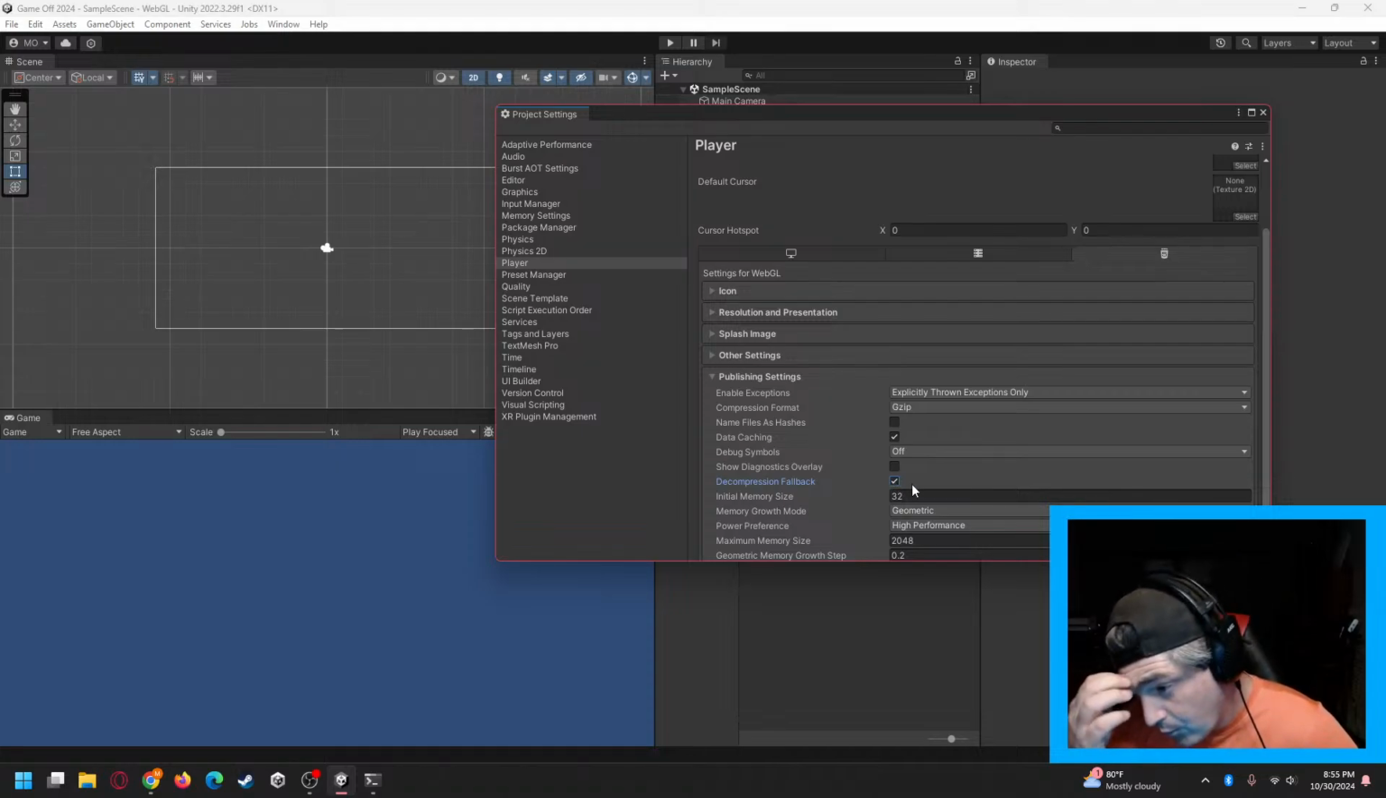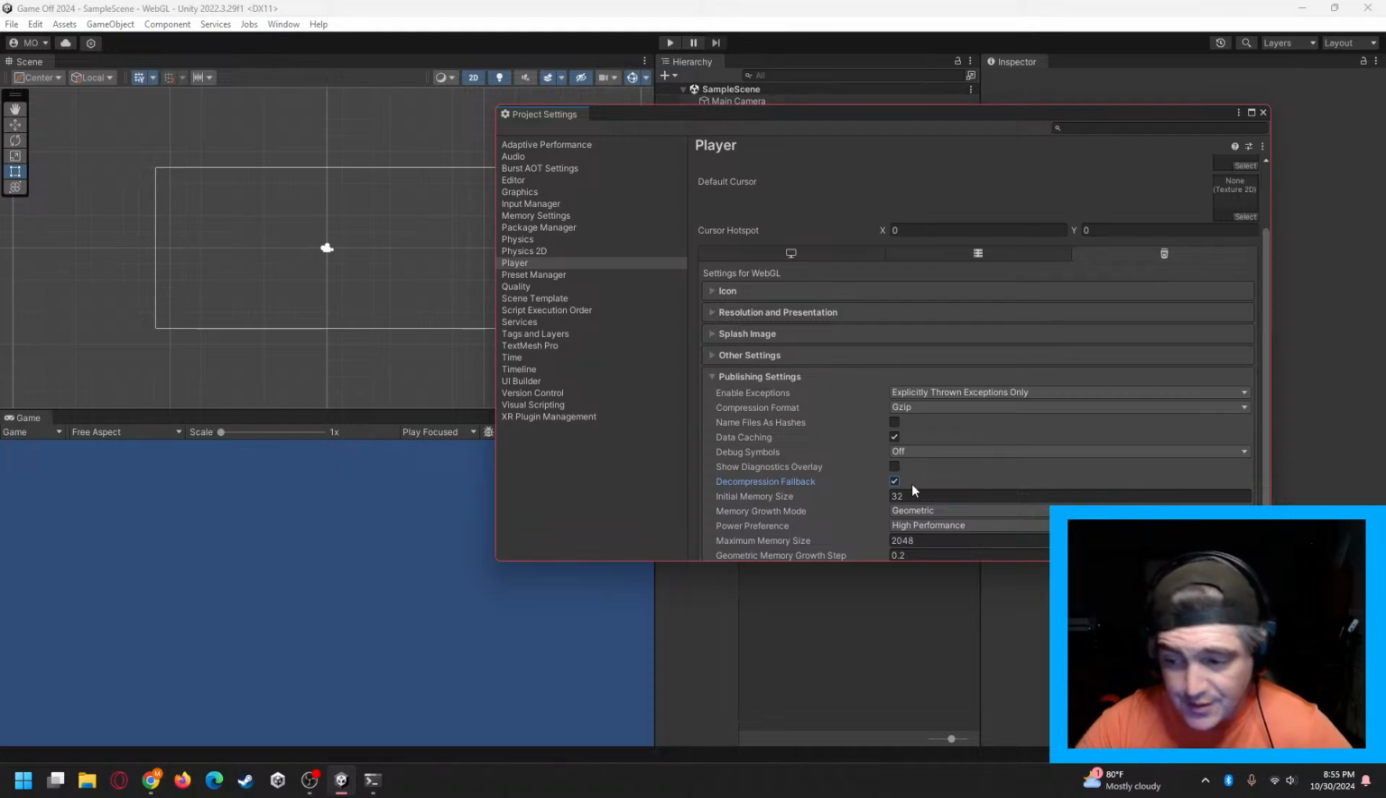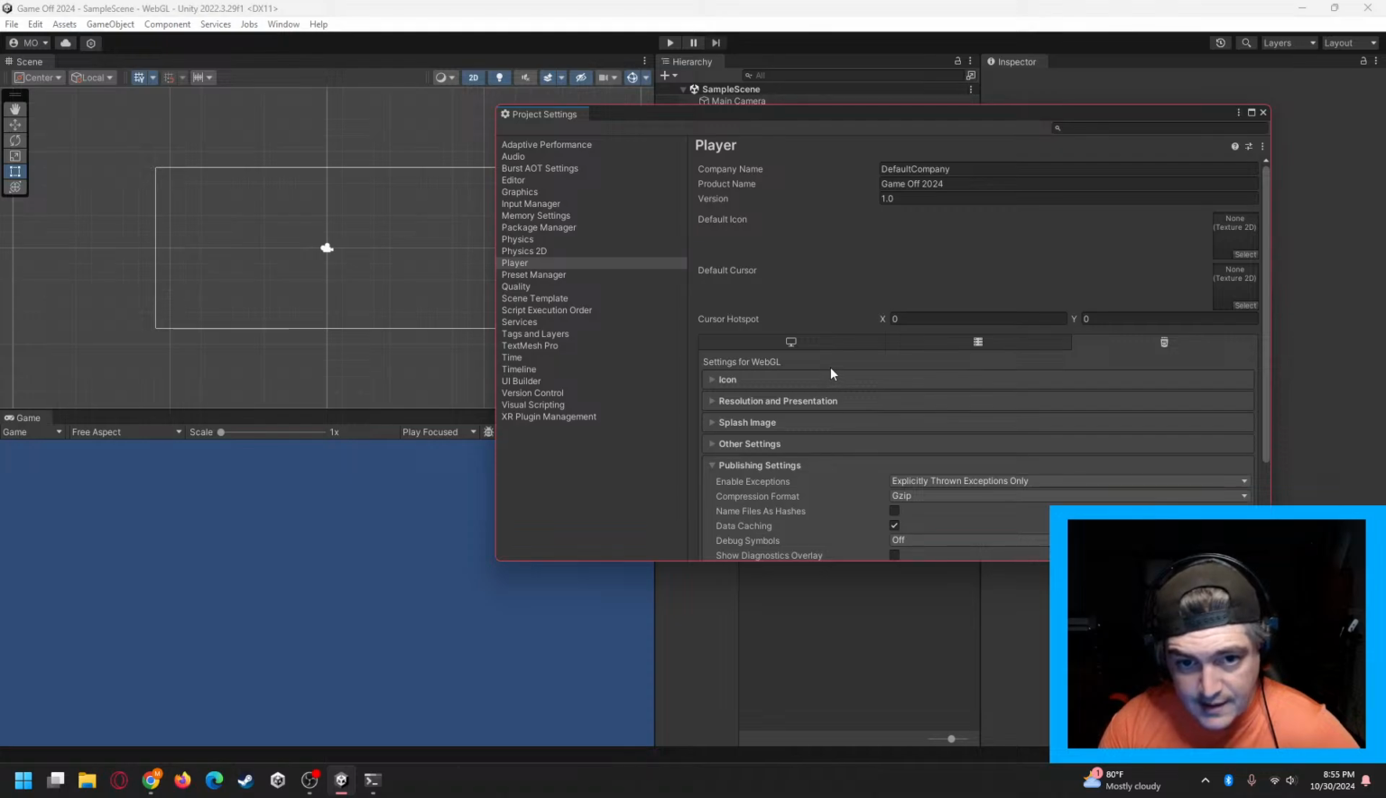I haven't figured out quite why the decompression fallback is there, but that is a key component whenever it does the build process and it deploys to itch automatically. This is going to make sure you don't get that weird error message on the screen. So we'll keep it like that for right now.